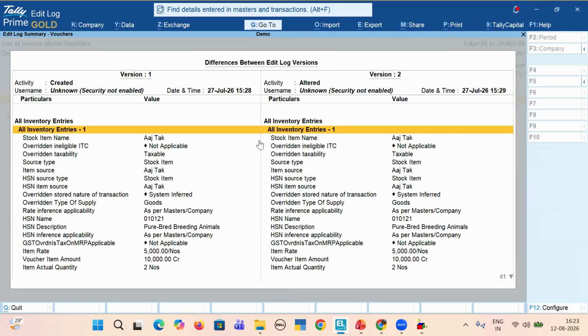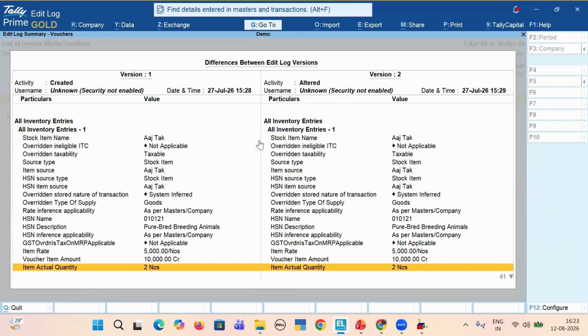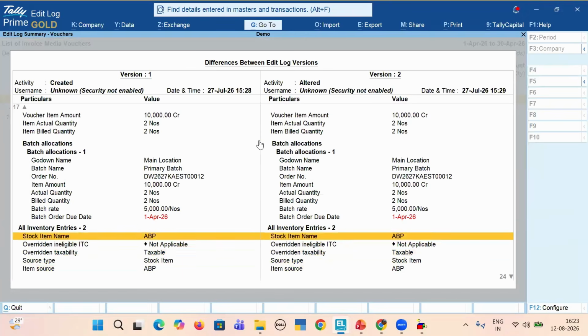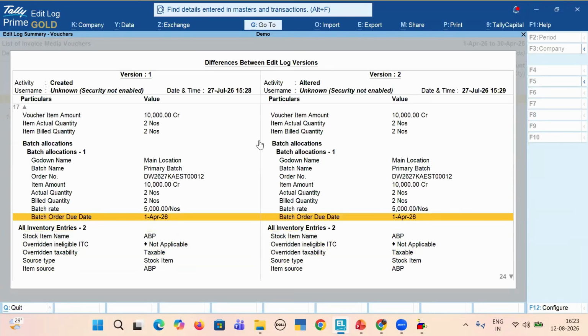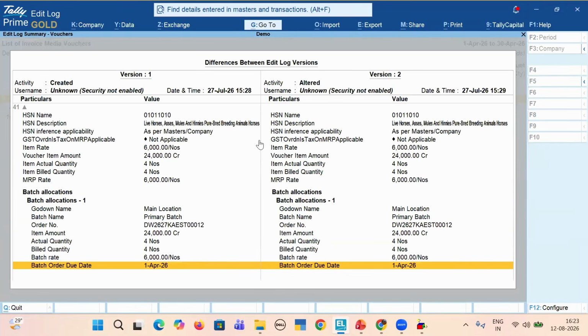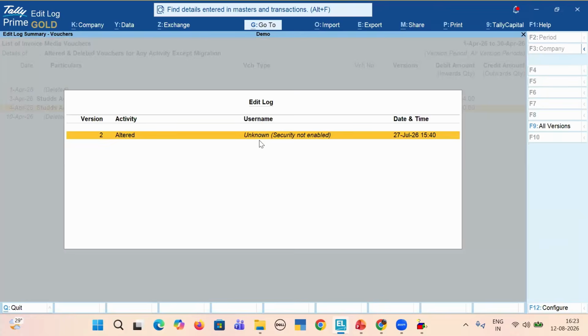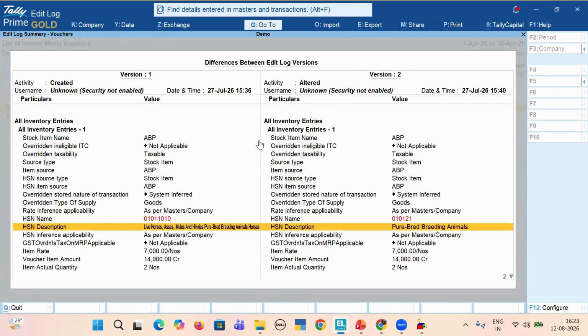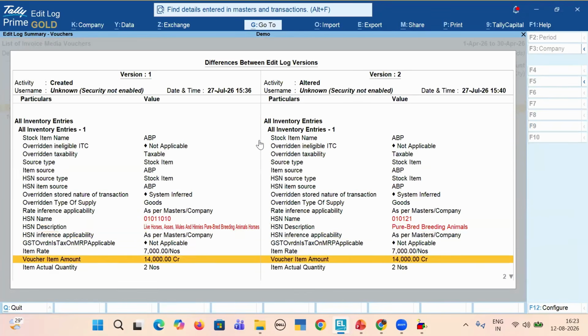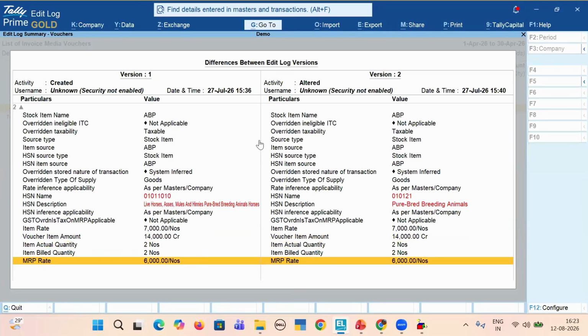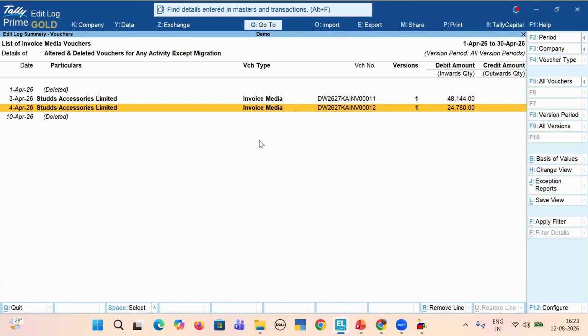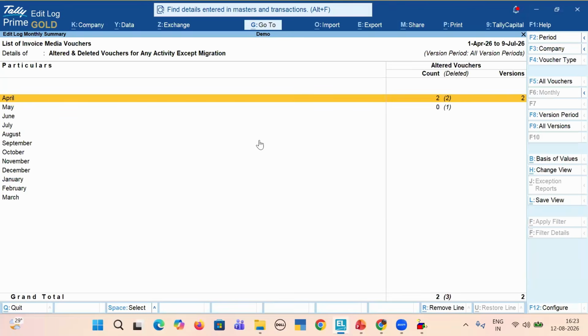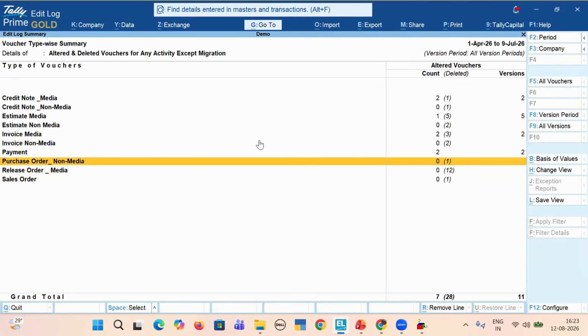So this transaction has also been altered. So what has been altered? Batch order due date has been altered. Whatever alteration is there, it will be marked in red. So here you can see the HSN has been altered. So as an auditor, we can just run through this edit log report and check what alterations they usually do.